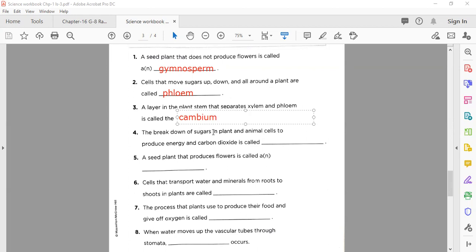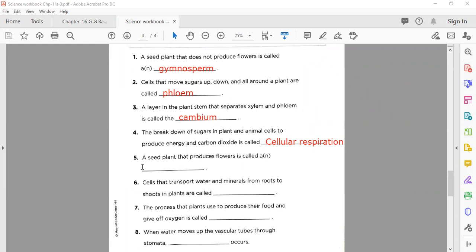The breakdown of sugar in plant and animal cells to produce energy and carbon dioxide is called. So number 4, the correct answer is here. Cellular respiration. Yes. Then number 5, a seed plant that produces flowers is called.